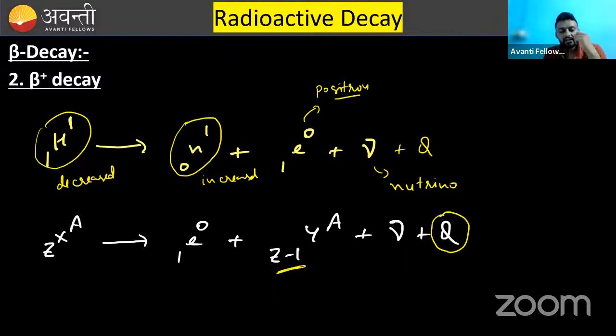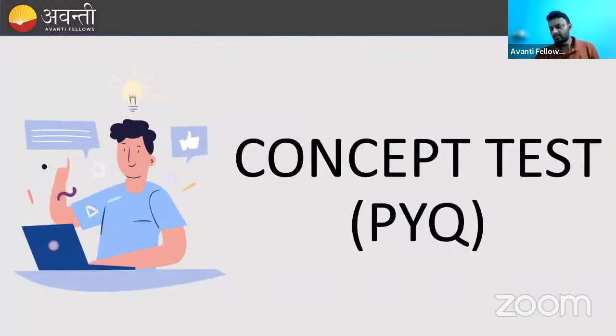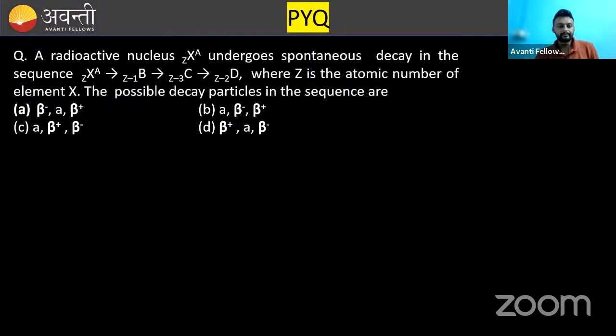One more thing. This Q value is the energy released in the process. And this energy is carried out by beta particle, neutrino, and daughter nucleus. All of these carry this energy. This energy is not like that, boom, energy is released. No, this energy is carried out by the particles. Clear? One or two questions you can solve. After that, we will end the class.